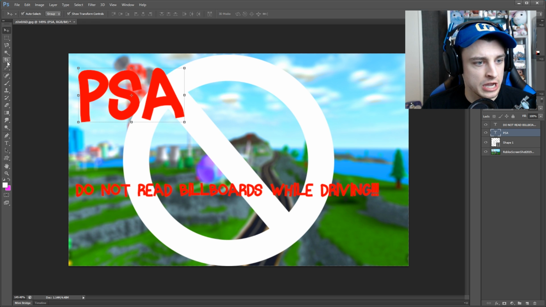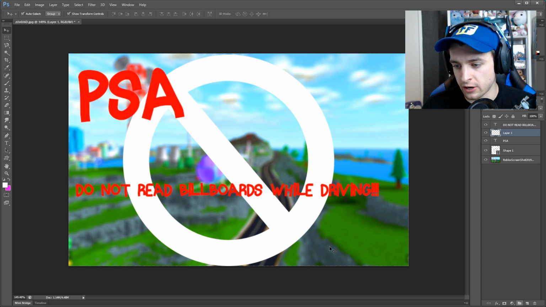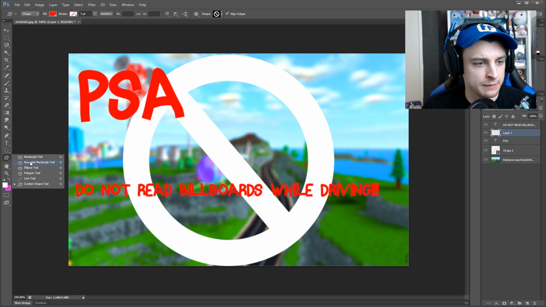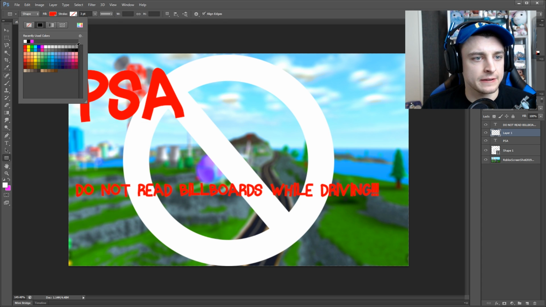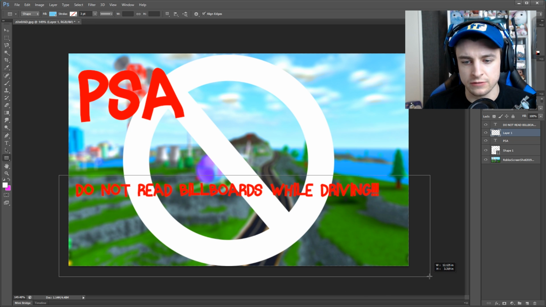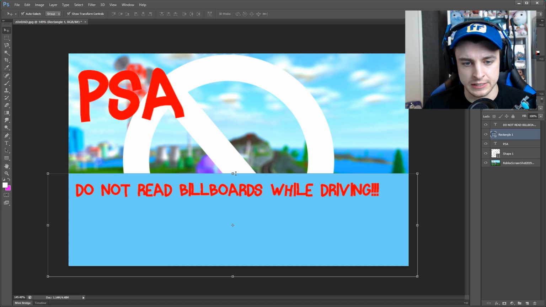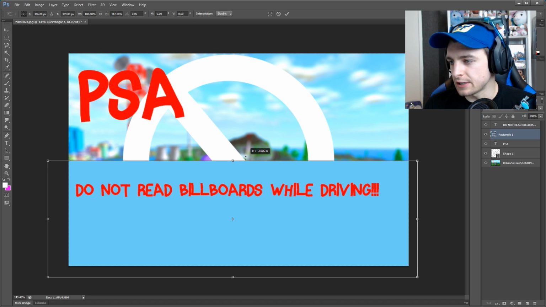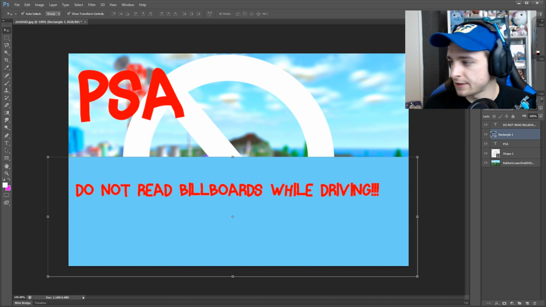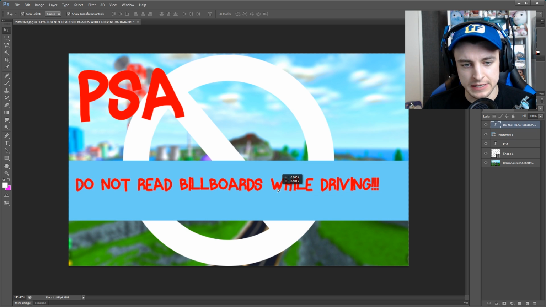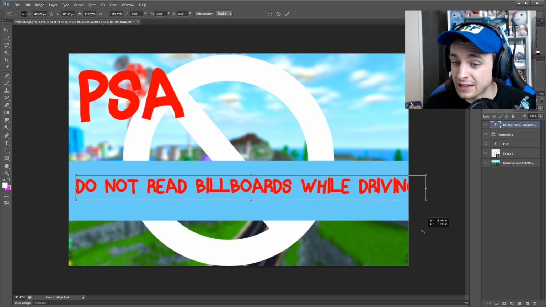And then we're gonna take another layer over here just so we can add a different shape. We'll add a rectangle. And I think we should kind of divide this a little bit. We'll see how this looks. We'll do this for now, and then we'll see how this ends up looking. But I think we should divide this billboard into sections. That way it's a little bit more legible and it makes a little bit more sense. And we can kind of block out the text a little bit so it makes more sense as to what people are reading and they can read it a little bit better.